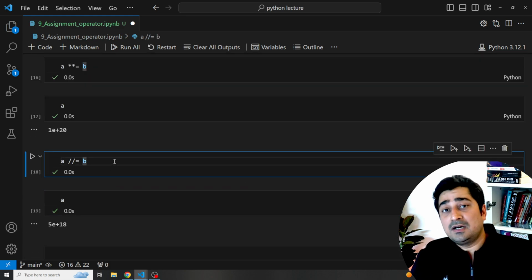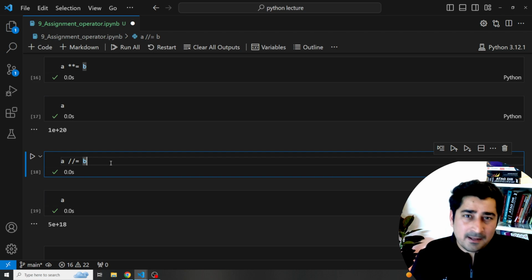Hope all of you are able to understand the meaning of assignment operator. It's not rocket science. It's very easy to learn, very easy to use, right? But practice is important. Unless and until you write code, you will not learn it. So don't take notes, write code. And at any point of time, if you are getting stuck, I'm already sharing for each and every lecture a GitHub file or just a Jupyter Notebook file with all of you in the description. So you can check the description and you will be able to get a link.